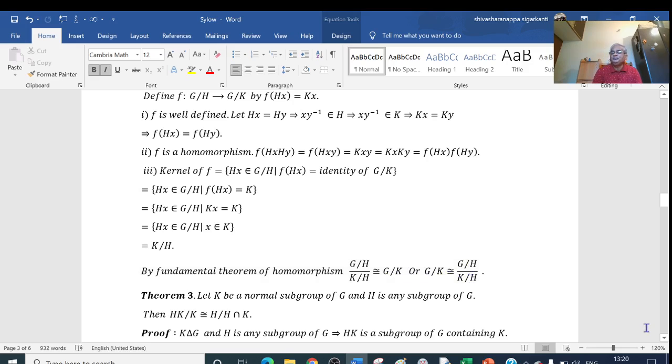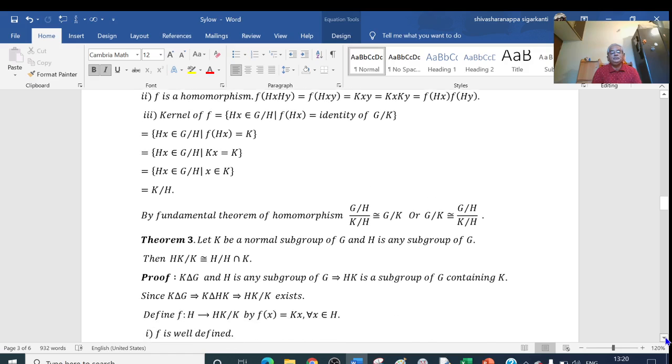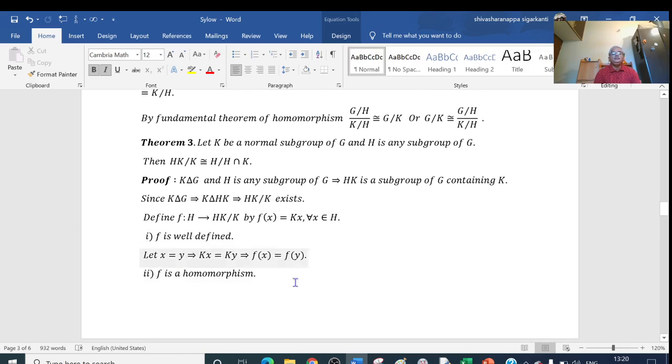This is the proof. Next, one more theorem. This is also similarly proved using the fundamental theorem of homomorphism. What is the statement here?